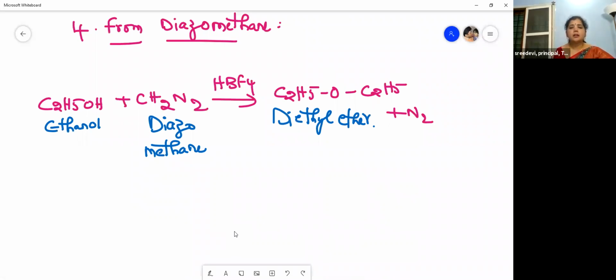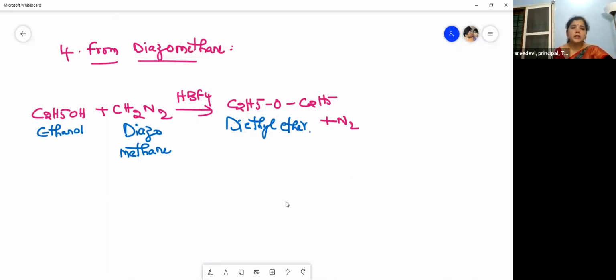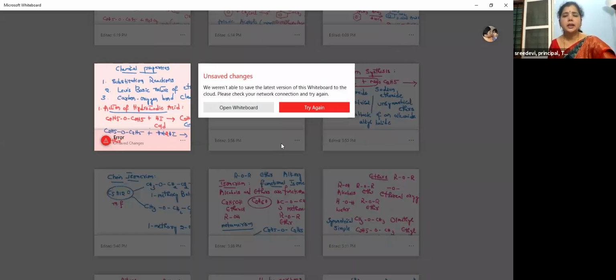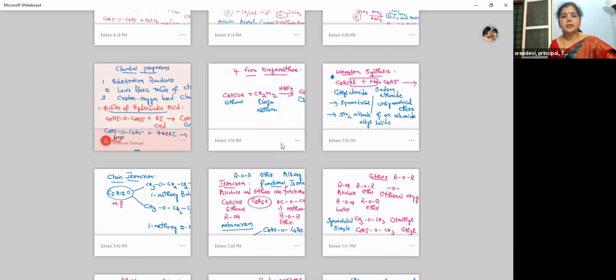Ethanol, when treated with diazomethane, gives diethyl ether. See this diazomethane: the two hydrogens of methane are replaced with nitrogen atoms. Then we started learning the chemical properties of ethers.